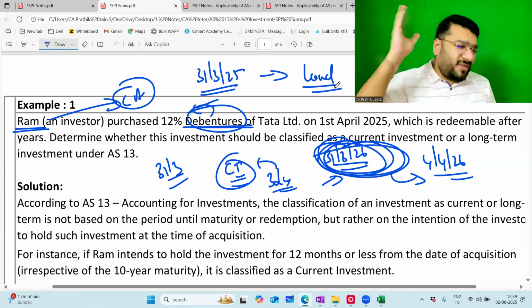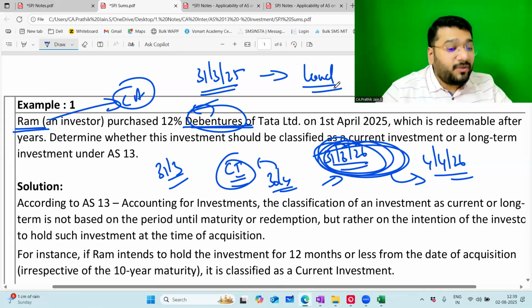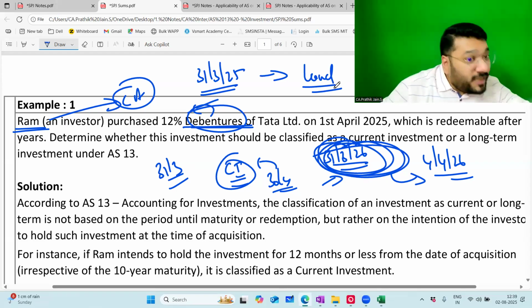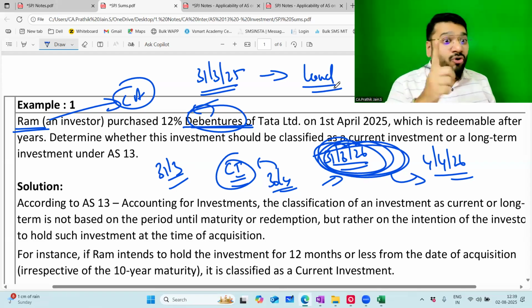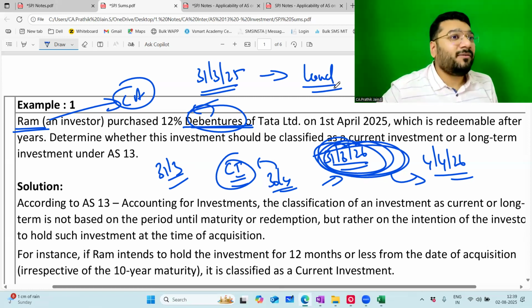I said, no, once the nice rate comes after 3 years, we'll sell it. But today is what? 2nd August. I got a nice rate. Today itself, I'll sell it. Will you come and tell? No, no, no. You said on 31st March, long-term investment. Now I will not allow you to sell. Can you come and tell me?